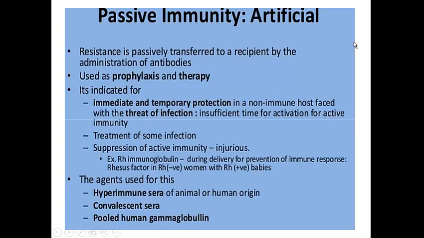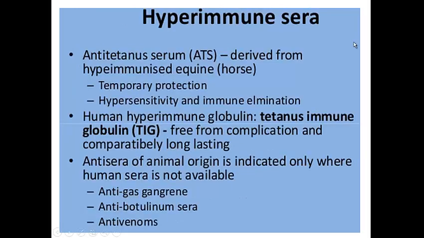There is also passive immunity that is artificial. When the body is not really able to defend against the microorganism, then we need to take up medicines, and these medicines bring artificial immunity. So we take a medicine, antibodies. These are artificial immunity. It leads to artificial immunization. So how is this artificial immunization brought about?